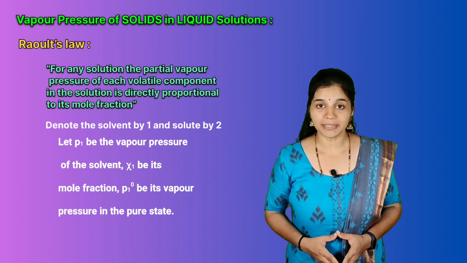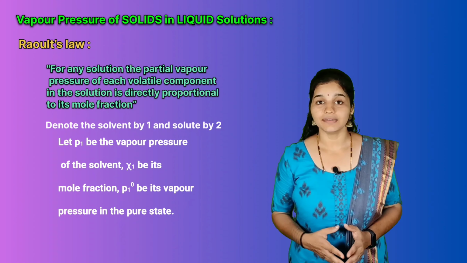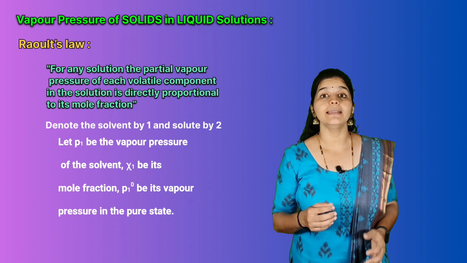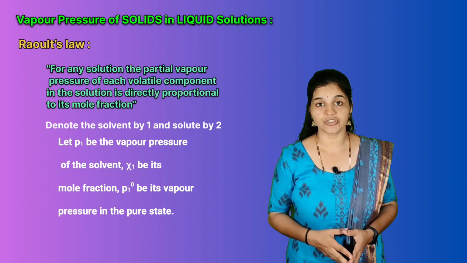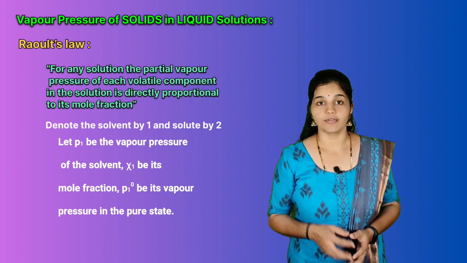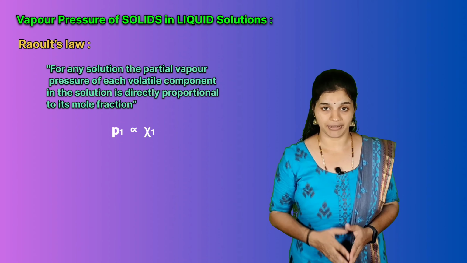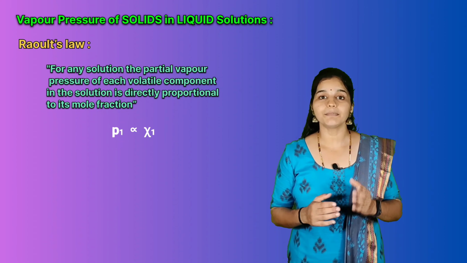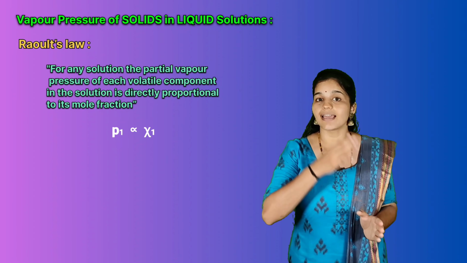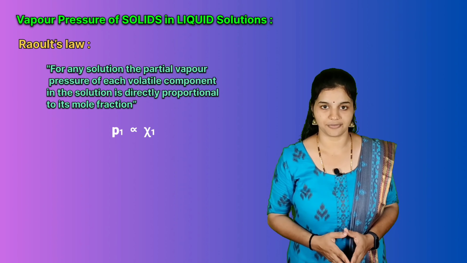Let P1 be the vapor pressure of the solvent, χ1 be its mole fraction, and P1° be its vapor pressure in the pure state. Then, according to Raoult's law, we can write P1 is directly proportional to χ1. That is, the vapor pressure of the solvent is directly proportional to the mole fraction of the solvent itself.